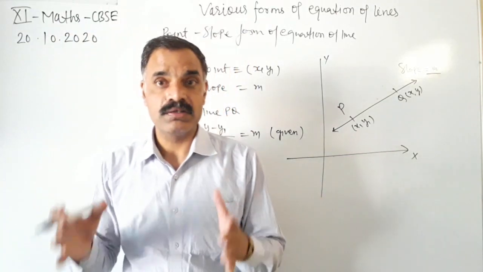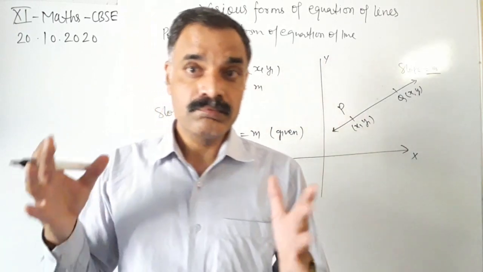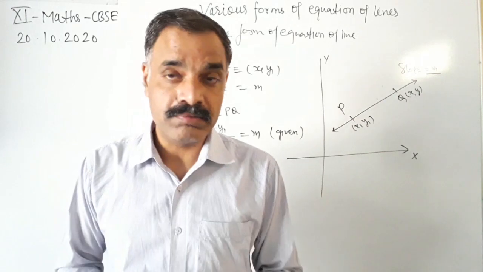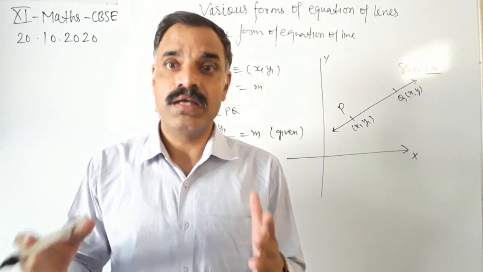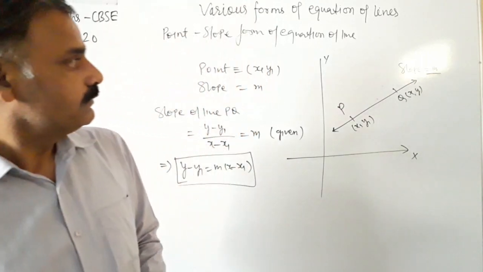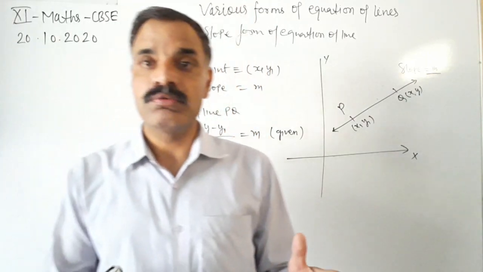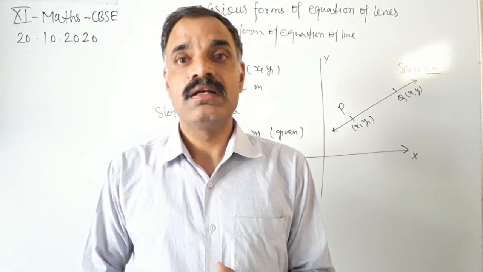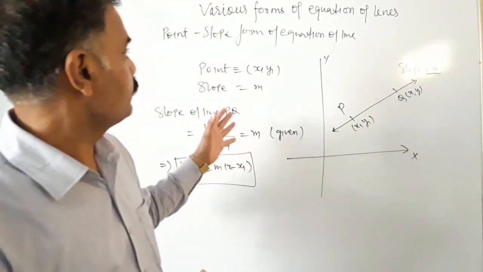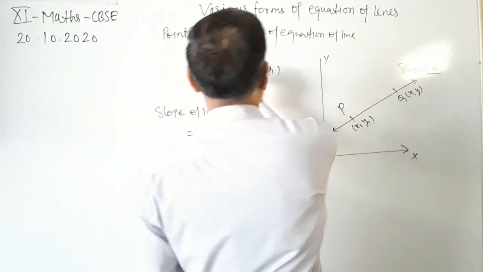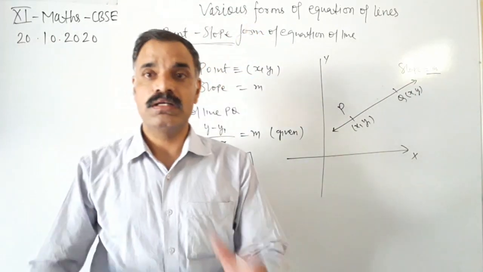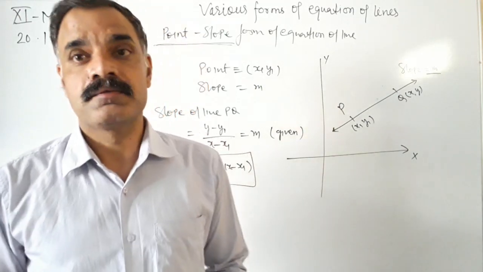This is the equation of the line passing through the point x1, y1 having slope m. So this is the third form of the equation of a line: first horizontal, then vertical, then point slope form. This is also known as the point slope form of the equation of the line.